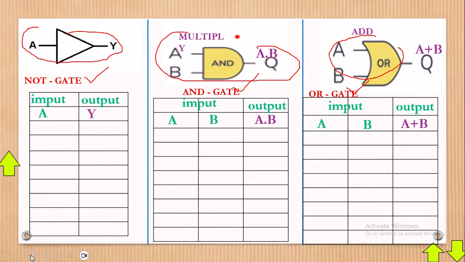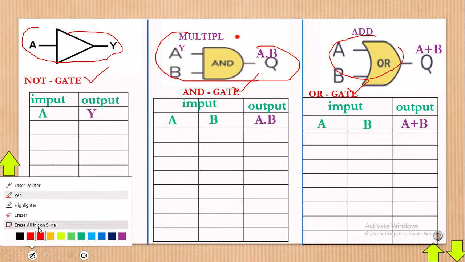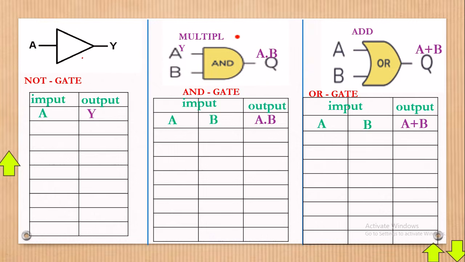Now, I'll use these three things to explain what digital electronics is. In digital electronics, we have what we call an input, like maybe you are dialing a certain number in your phone. Then you have what we call an output, the receiver at the other end. So you have an input and an output. Whatever you put in, you expect results out.